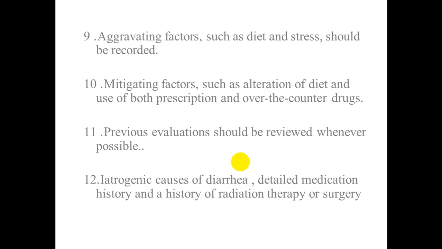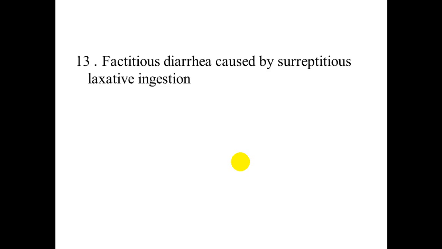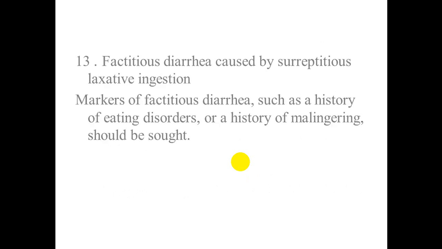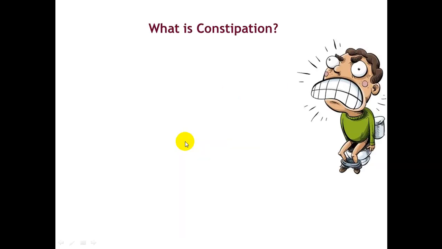Surgery such as bypass surgery. And lastly, factitious diarrhea caused by surreptitious laxative ingestion. This is usually common practice in young females, or those females who want rapid weight loss. A careful review of systems should be conducted to look for systemic diseases such as hyperthyroidism, diabetes mellitus, collagen vascular disease, inflammatory bowel disease, tumor, acquired immune deficiency, and other problems.